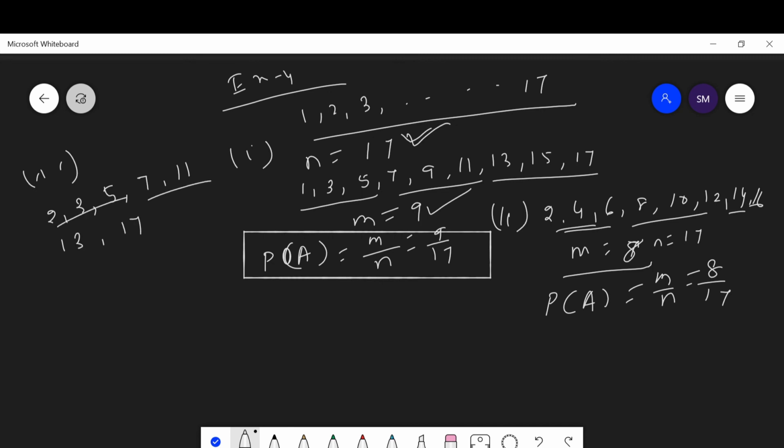These are prime numbers. Then the number of favorable outcomes m is equal to 7, and n, the total number of outcomes, is 17. Then the probability of getting a prime number is m upon n, which is 7 upon 17. So drawing a card out of 1 to 17, the probability of a prime number is 7 upon 17.